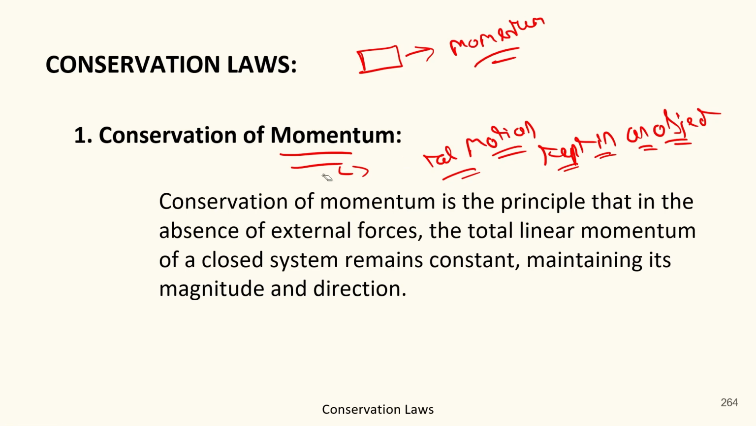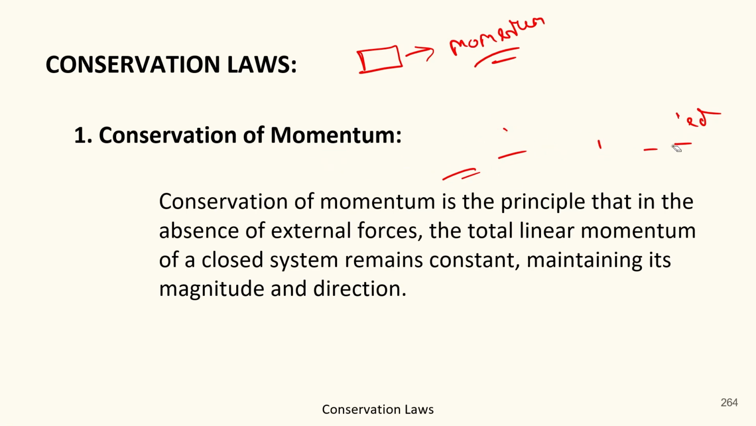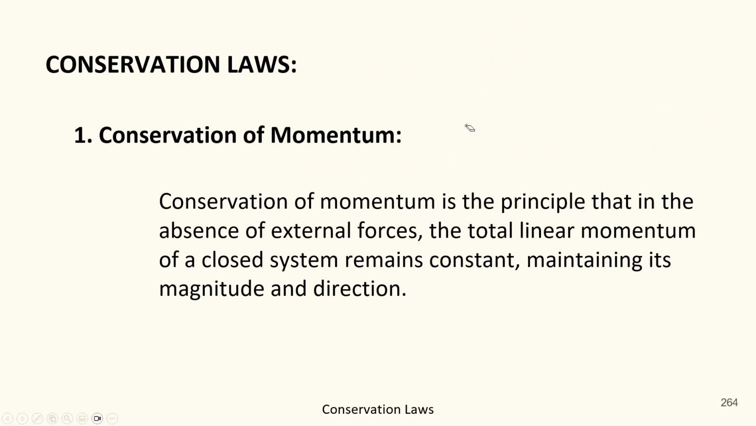Got it? So the conservation of momentum is a principle which states that in the absence of external forces, the total linear momentum of a closed system remains constant, maintaining its magnitude and direction. Let's suppose this is an object and its total momentum is 10, just as an example. And no force is applied on it.